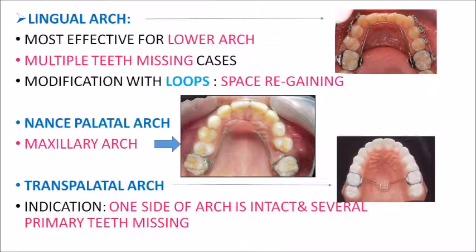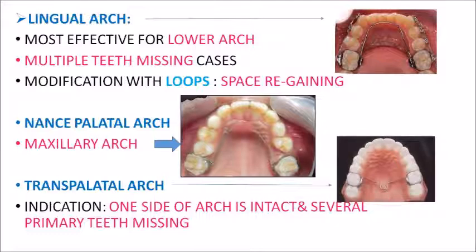Now let's talk about the lingual arch. The design consists of banding your permanent first molars or your deciduous second molars, and then a stainless steel wire will be bent and it will contact the lingual surface of your four mandibular incisors. Please look at the picture. This shows a lingual arch in the permanent dentition, but the basic design is like this.